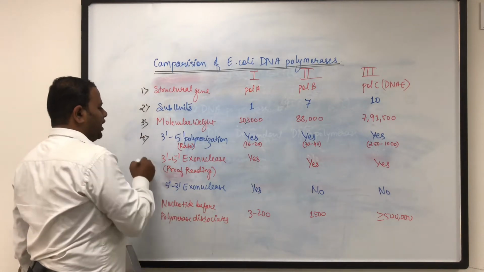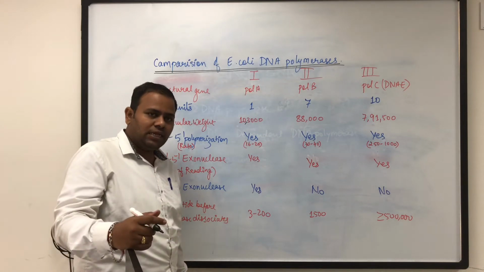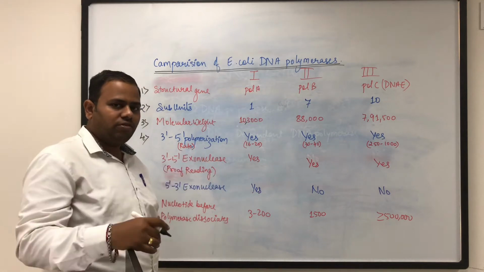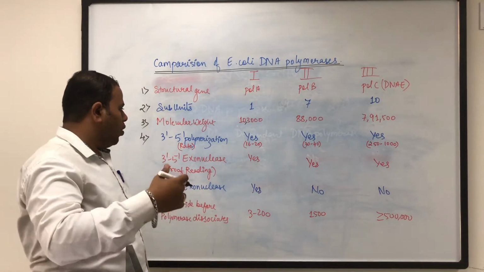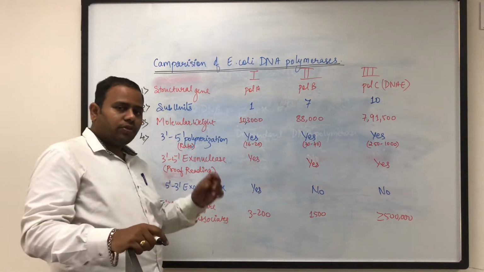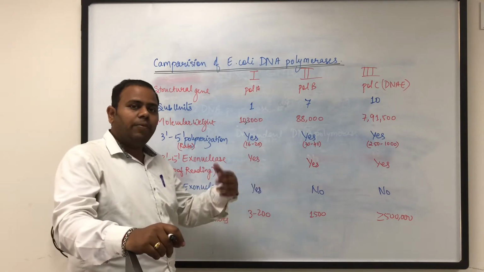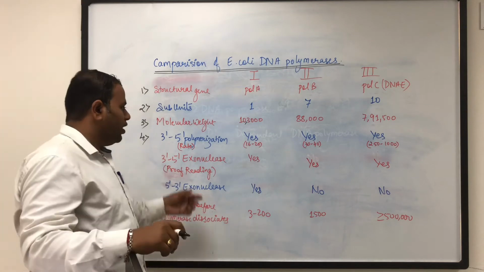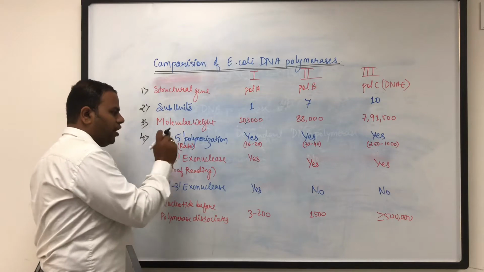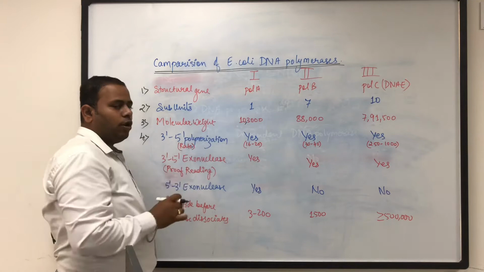Okay. Let's see the next activity. This is the 5' to 3' polymerization. You know that the DNA strand is a double helix and it is having antiparallel strands. It is having 5' to 3' one strand, and the second strand is 3' to 5'. Now the polymerization always occurs in the 5' to 3' direction, because the ribose sugar is having the free 3' OH group that is attached with the coming nucleotide's 5' phosphate group. So the phosphodiester bond forms there. So the direction of replication is always 5' to 3'. So this activity of DNA polymerase is called the polymerization activity.